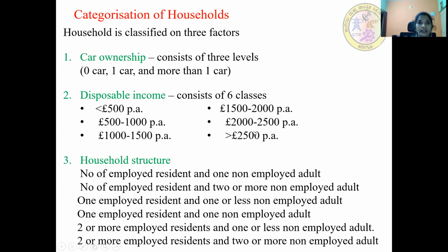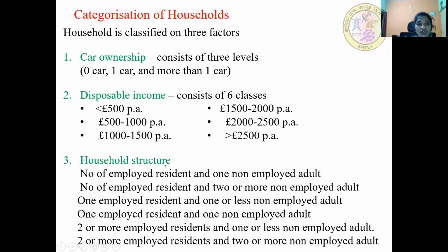Categorization of household mainly depends upon three factors: car ownership, disposable income, and household structure. Coming to car ownership, there are three levels: zero car, one car, and more than one car. Coming to disposable income, it has six classes depending upon per annual income. The different classes are there.